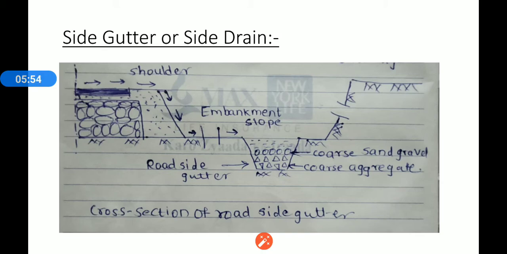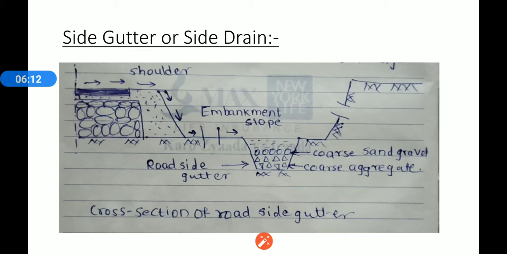The side slope of the gutter should be adequate to ensure the stability of the slope, which depends on the type of soil through which the gutter is excavated. Normally a slope of 1:1.5 to 1:2 is considered safe.